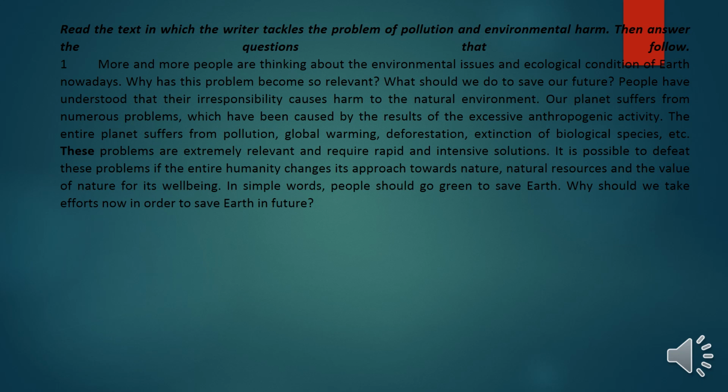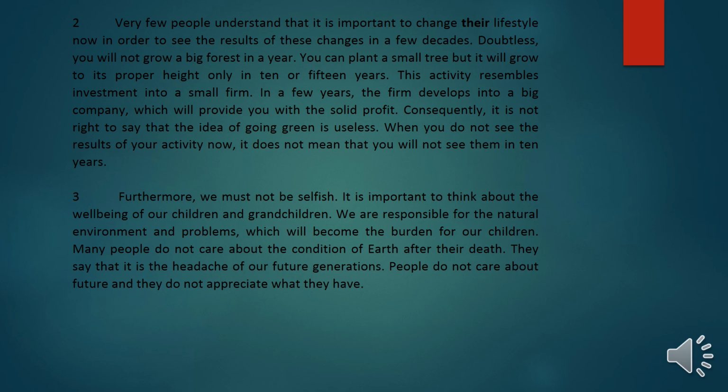Now we are going to move to the comprehension questions. So in the comprehension questions, the first question is saying, what is the main reason that harms our environment? The main reason is pollution. State 4 problems our planet suffers from. It suffers from global warming, deforestation, pollution and extinction of biological species.